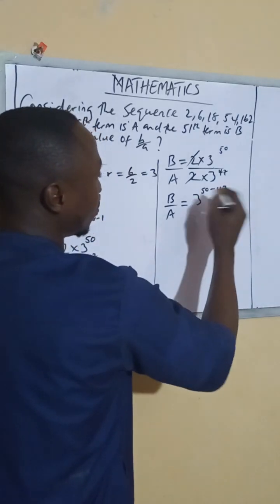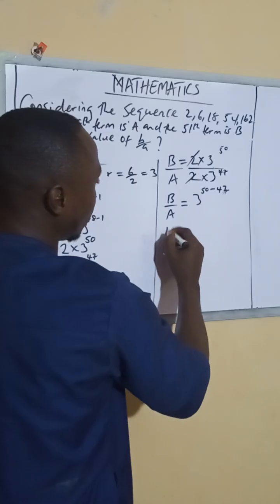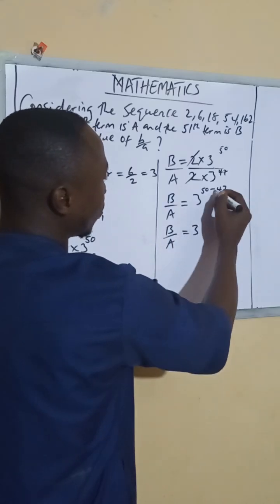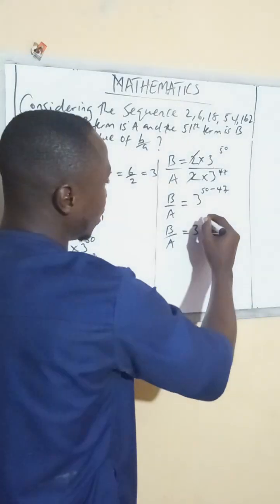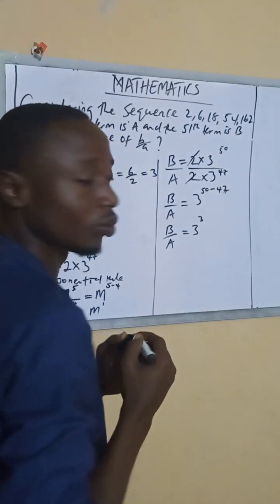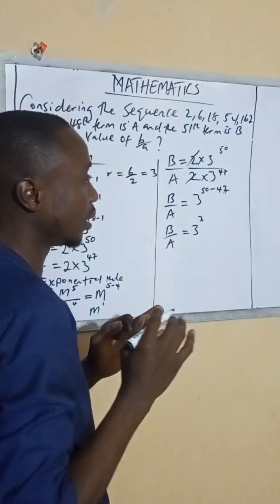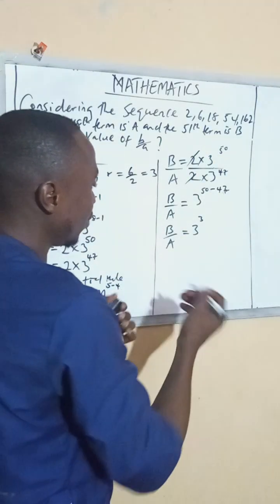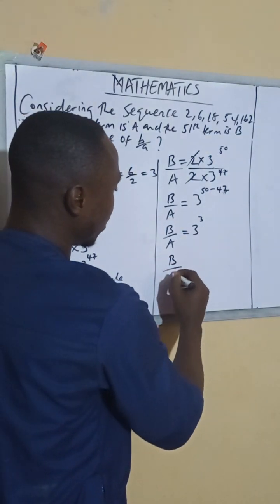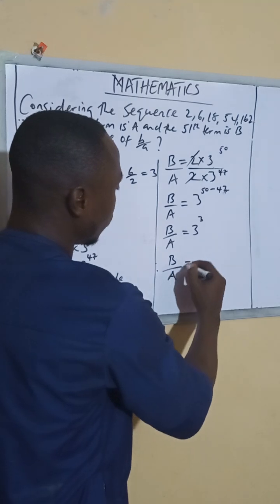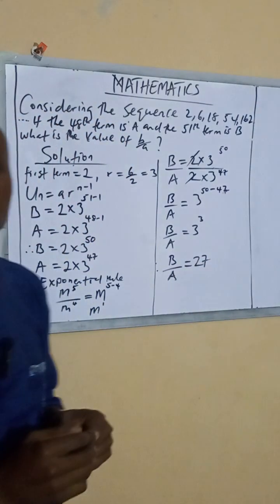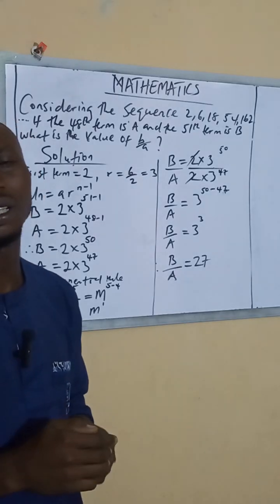If you subtract them from each other, you can get B over A equals 3. I still say it's not too hard. Just follow the rules. If you break the rules, you will make mistakes. Therefore, B over A equal to what? 27.